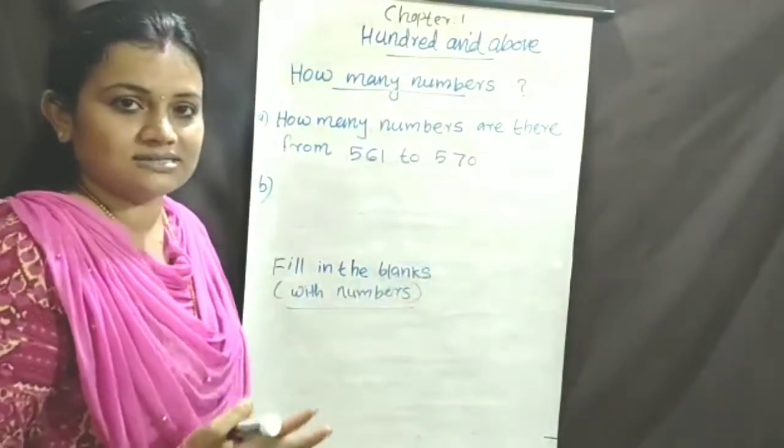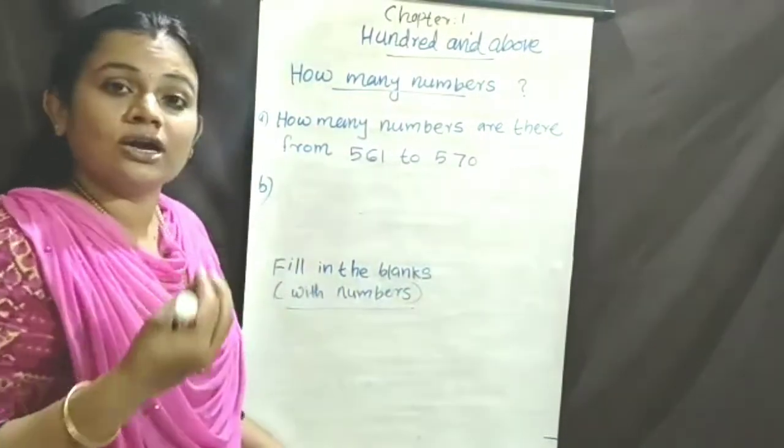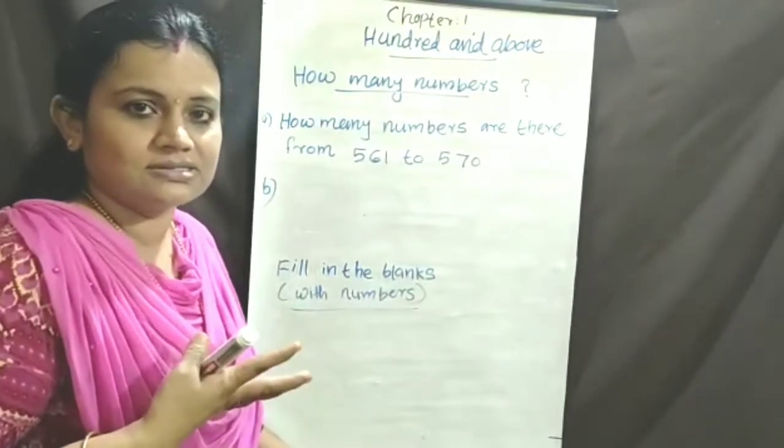How many numbers between these two numbers? You already know how to count 3-digit numbers.